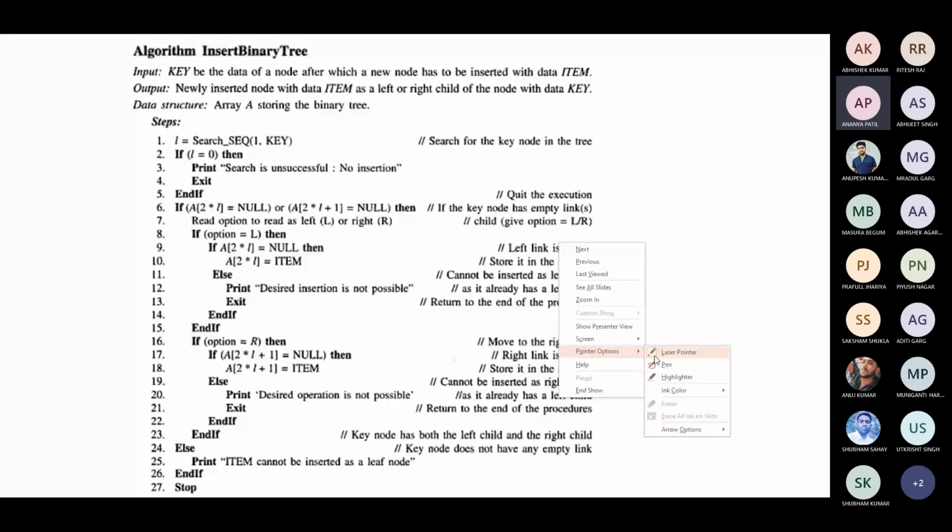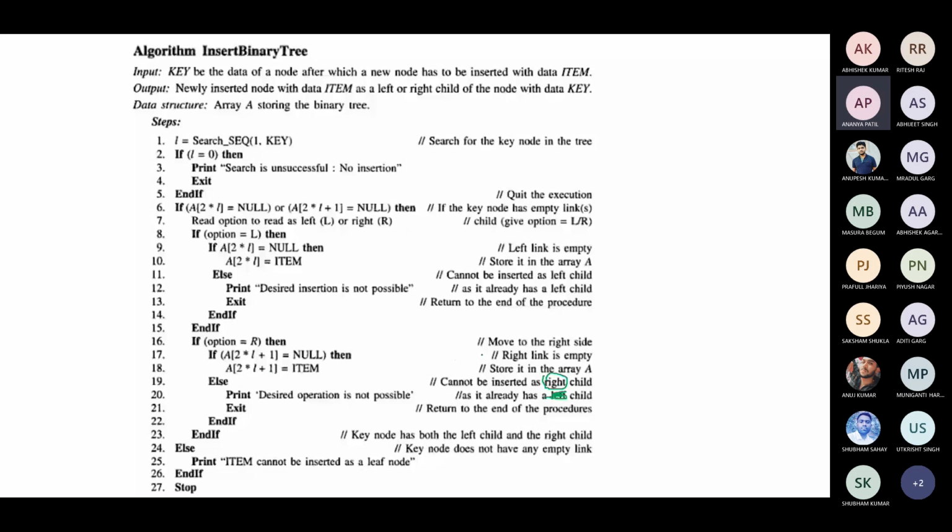Okay, this should be right child. The same here. So the desired position is not available. If it is null, then the space is available, and you insert this item. Okay, so that's how we insert a node in a binary tree.